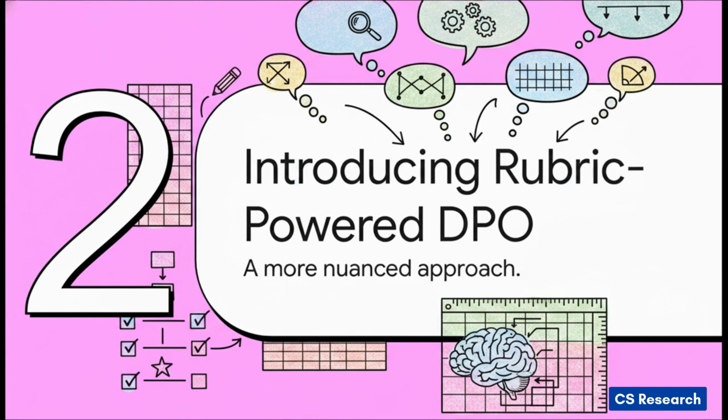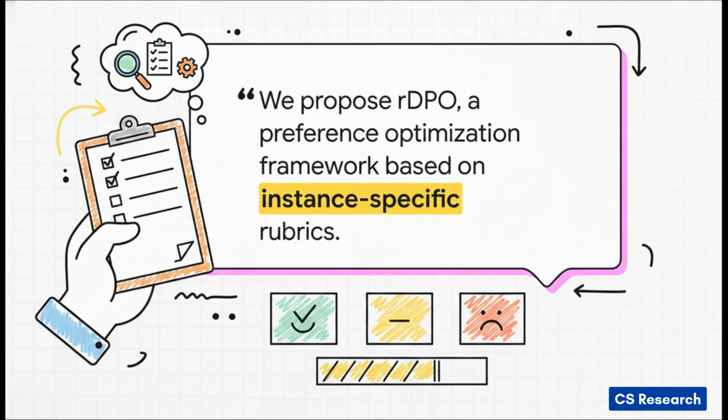All right, so that's the problem. And this is where the innovation from this new research comes in. To solve these issues, the authors developed a new framework they call Rubric-Powered DPO, or RDPO, and it's designed to bring some much-needed detail and precision to this whole training process. The core idea, and this is straight from the authors, is built on something called instance-specific rubrics. So what does that mean? It means instead of just a simple good or bad label, every single prompt gets its own detailed checklist-style scoring guide. This rubric breaks down exactly what a perfect answer should have, which allows for a way more granular and precise evaluation.